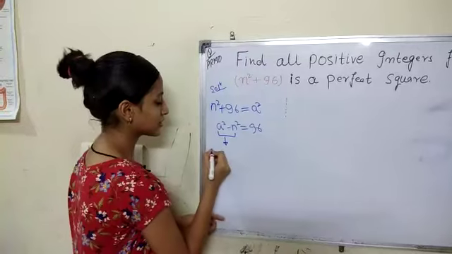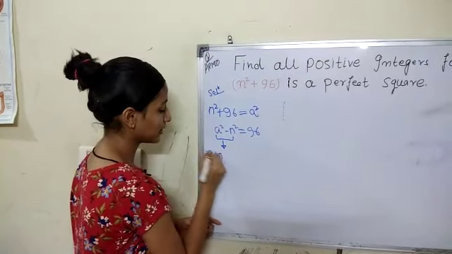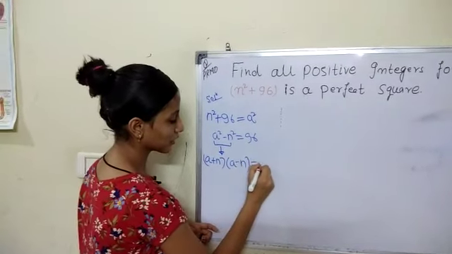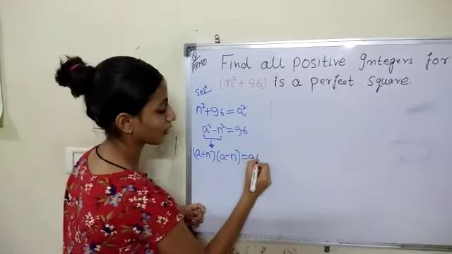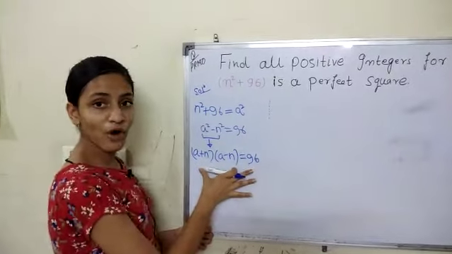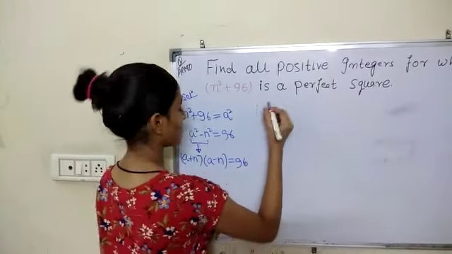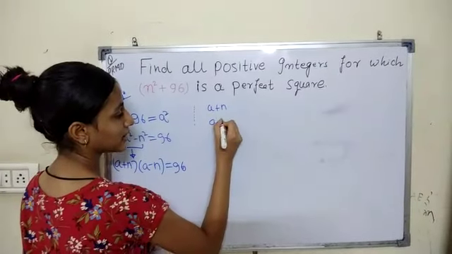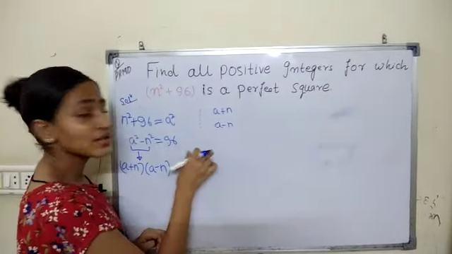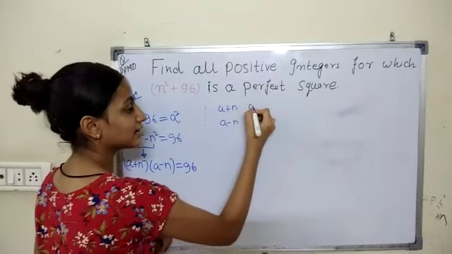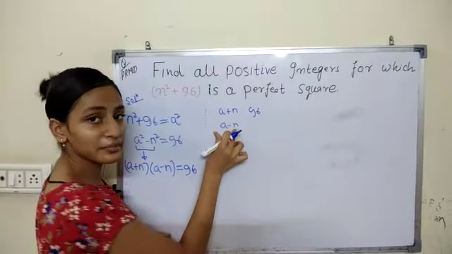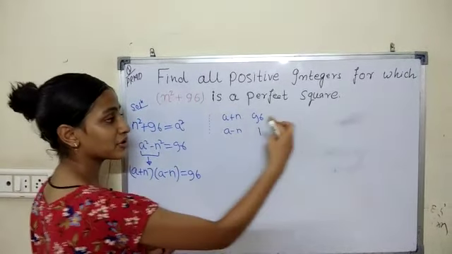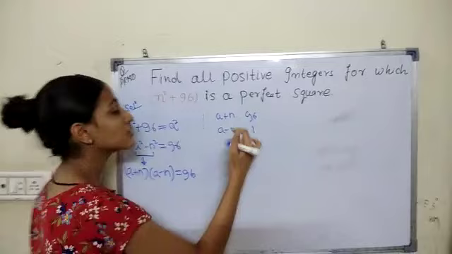So this becomes a plus n multiplied by a minus n equals 96. Suppose the value of a plus n is 96. Then the value of a minus n has to be 1, because the product of these two numbers is 96.